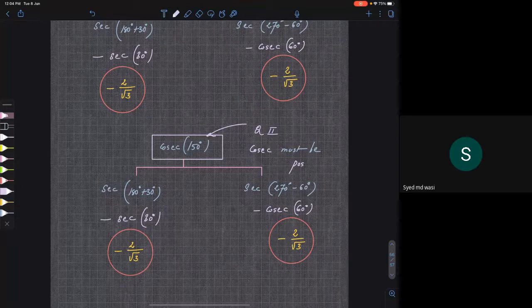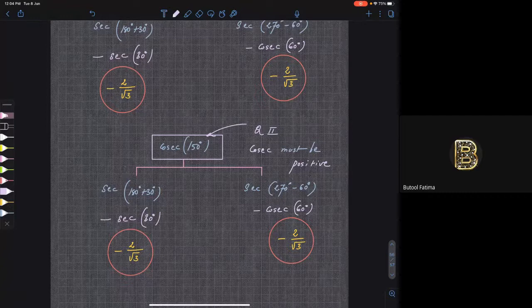It should be positive. Why? Because cosecant is the reciprocal of sine, right? Cosecant is the reciprocal of sine. That means if sine is positive, all silver teacups, even cosecant is positive. You are getting my point? So according to that, this must be positive.